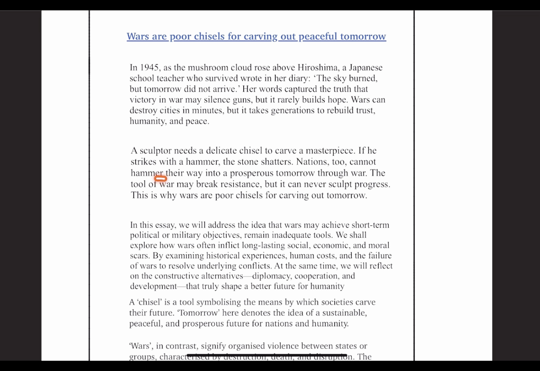That is, nations, if they wanted a prosperous tomorrow, cannot use war as chisels. They will be poor chisels. Instead, the chisel should be diplomacy, cooperation, and integration. So, the tool of war may break resistance, but it can never sculpt progress. At the end, try to use the quotation which is given here to interlink.